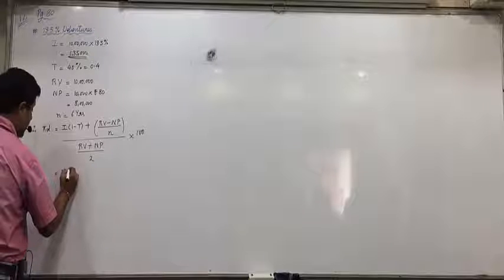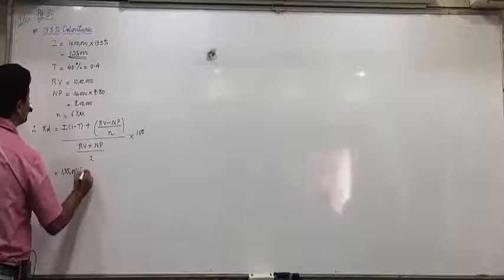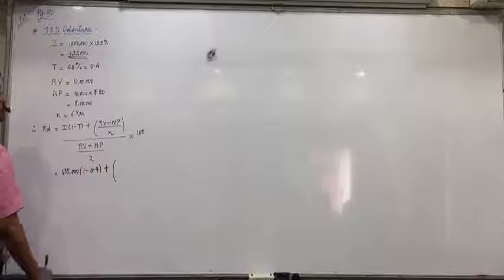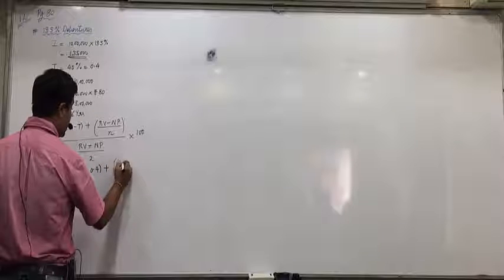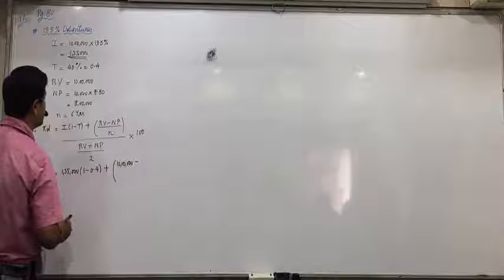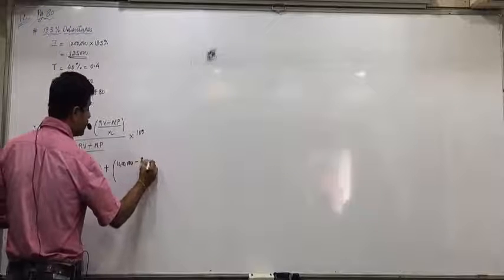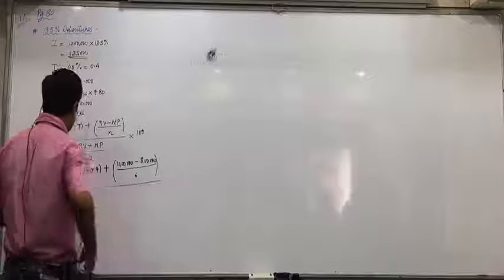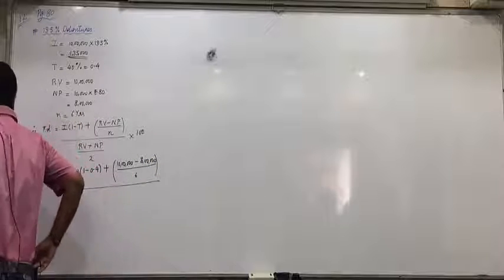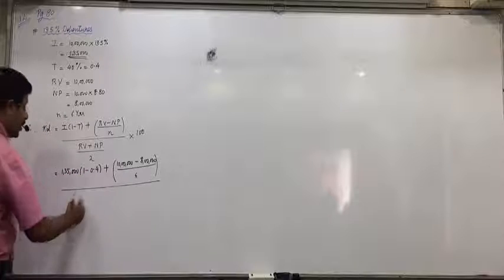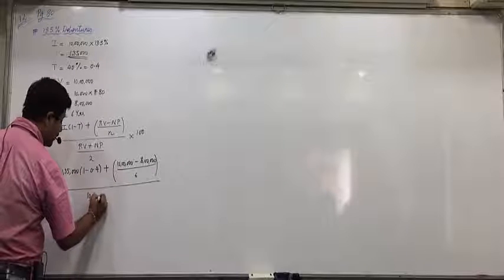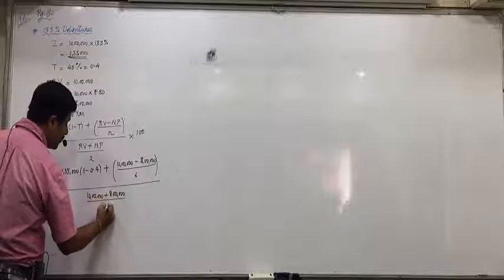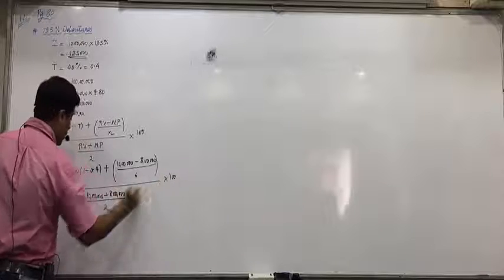I is 1,35,000 into 1 minus T, 0.4, plus RV 10 lakhs minus NP 8 lakhs upon N is 6, upon RV again 10 lakhs plus NP 8 lakhs upon 2, into 100.